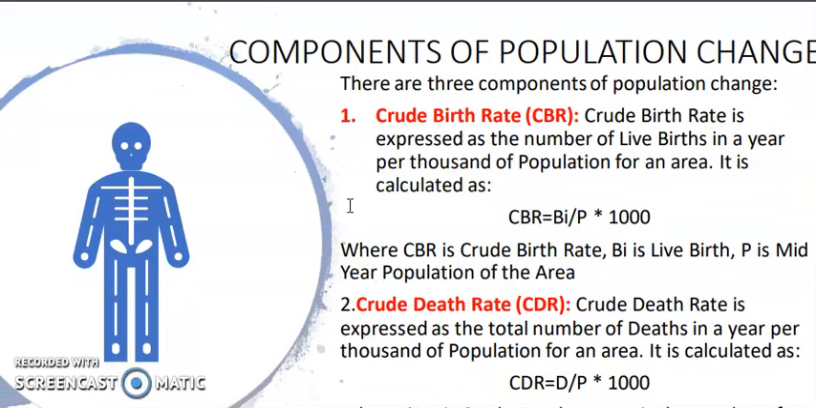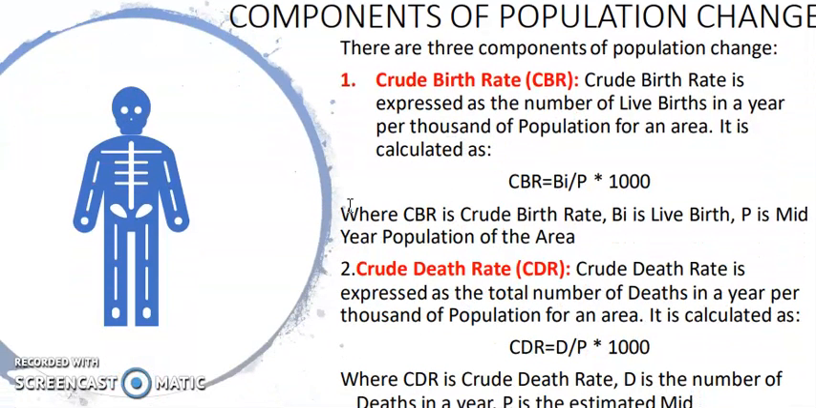Now the components of the population change. This question used to come as a 3 marks question. Write down the different components of the population change. There are basically 3 components of the population change. One is the crude birth rate, another one is the crude death rate, another one is migration.